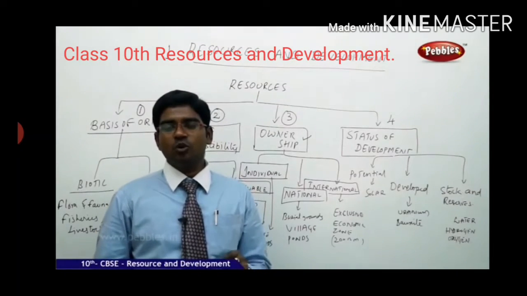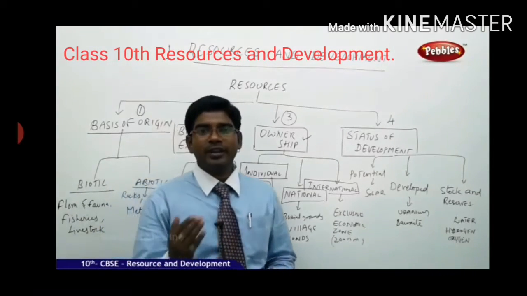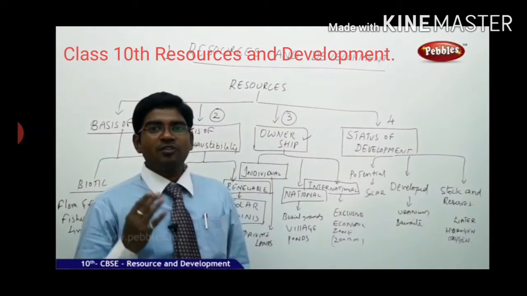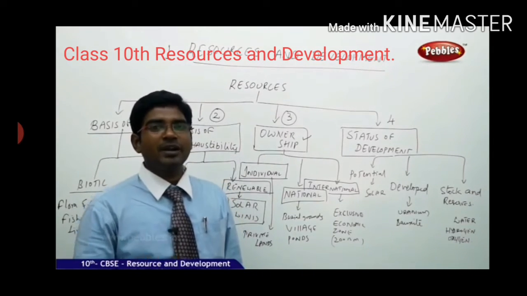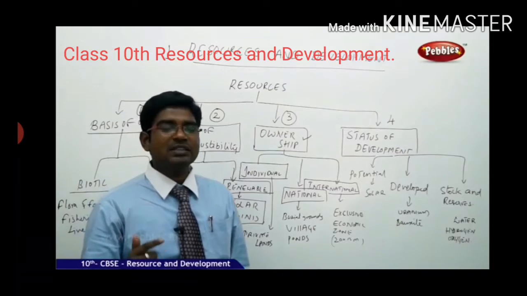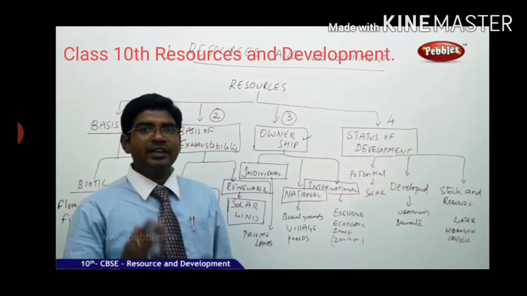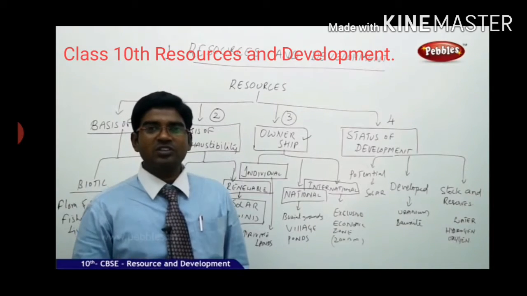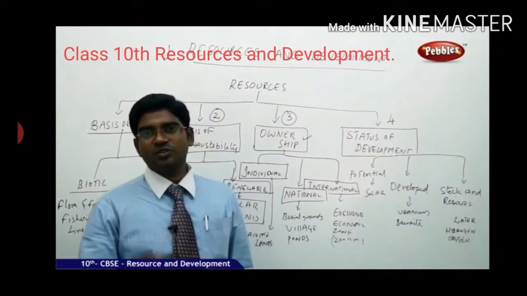The exclusive economic zone is the area after 200 nautical miles from the border area or the coastline. From there, any nation cannot take its reserves in the water, though it is very close to its land boundary. It has to take the international consent of international bodies like the UN. Then only it can take any kind of reserves, uses, or energy from that particular region. Otherwise, it enters into an international conflict from one nation to the other nation.